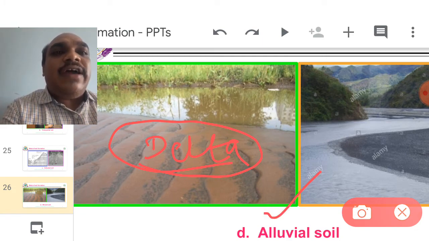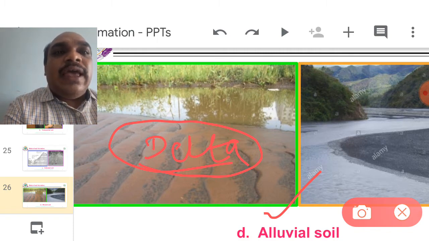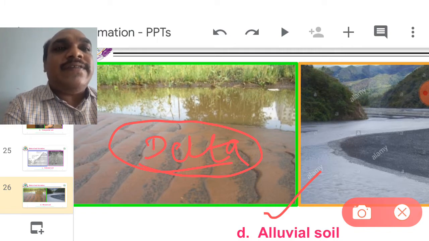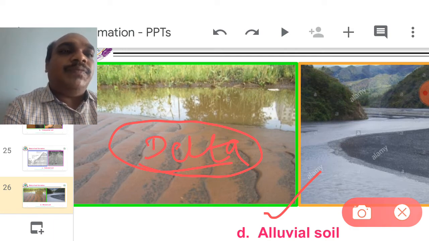How are alluvial soils formed? When water moves from one place to another place at high velocity, in that moment, that water discharges in some areas. Those soil particles are aggregated to form delta.